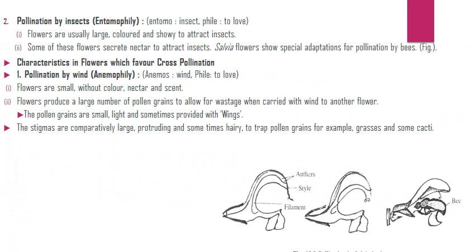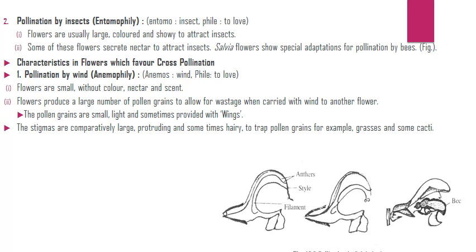So pollination by insects is called entomophily. Flowers are usually large, colored and showy to attract insects. Some of these flowers secrete nectar to attract insects. Salvia flowers show special adaptation for pollination by bees. You can see in the diagram the characteristics in flowers which favor cross-pollination.